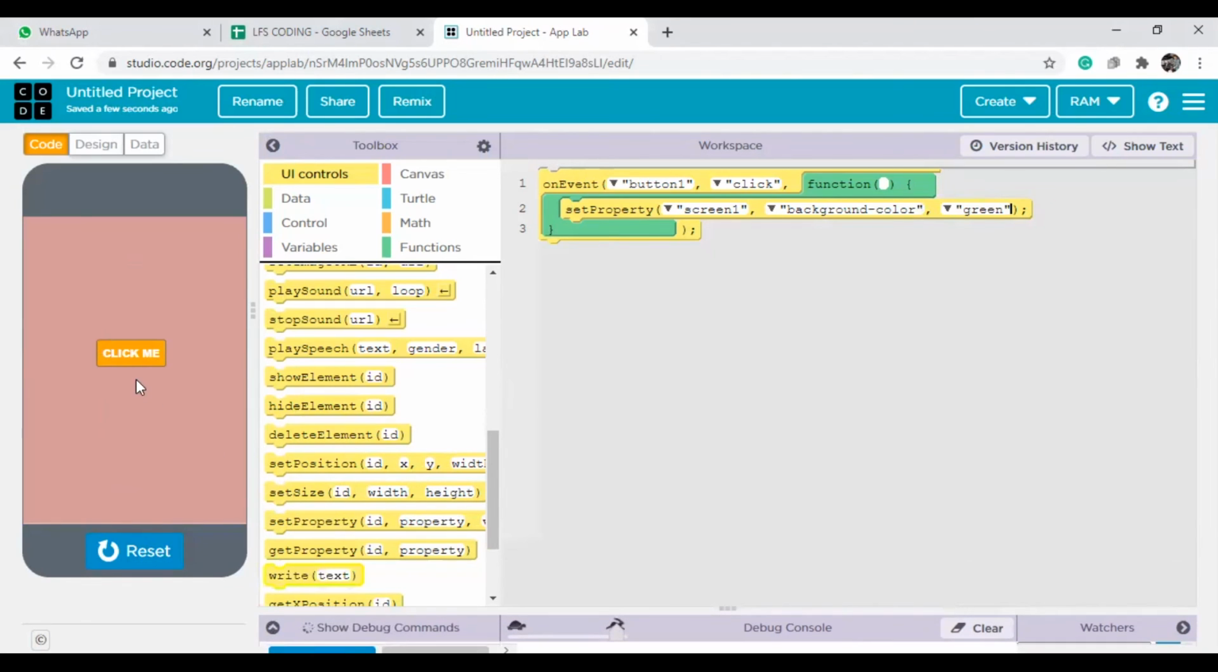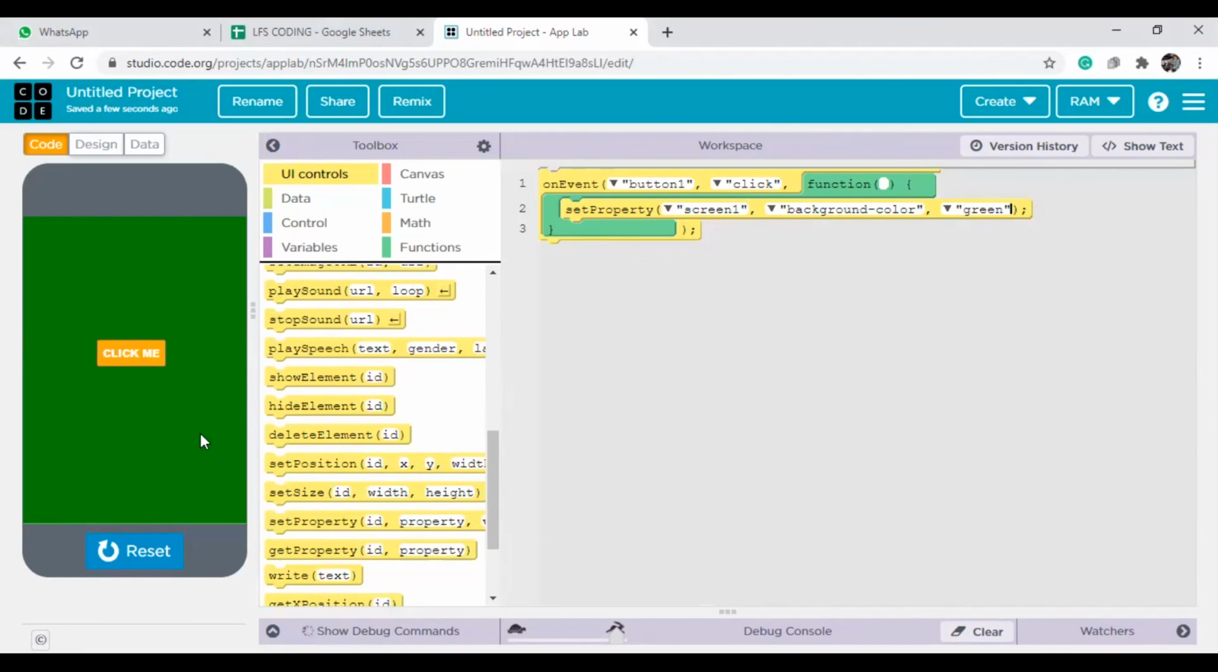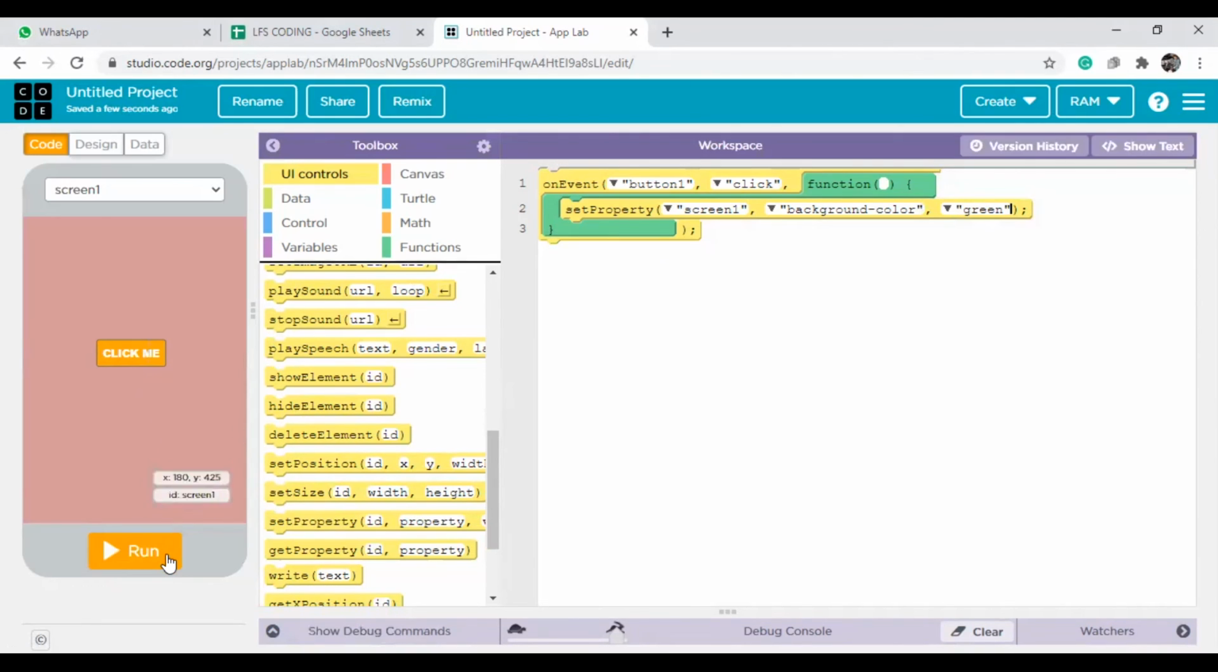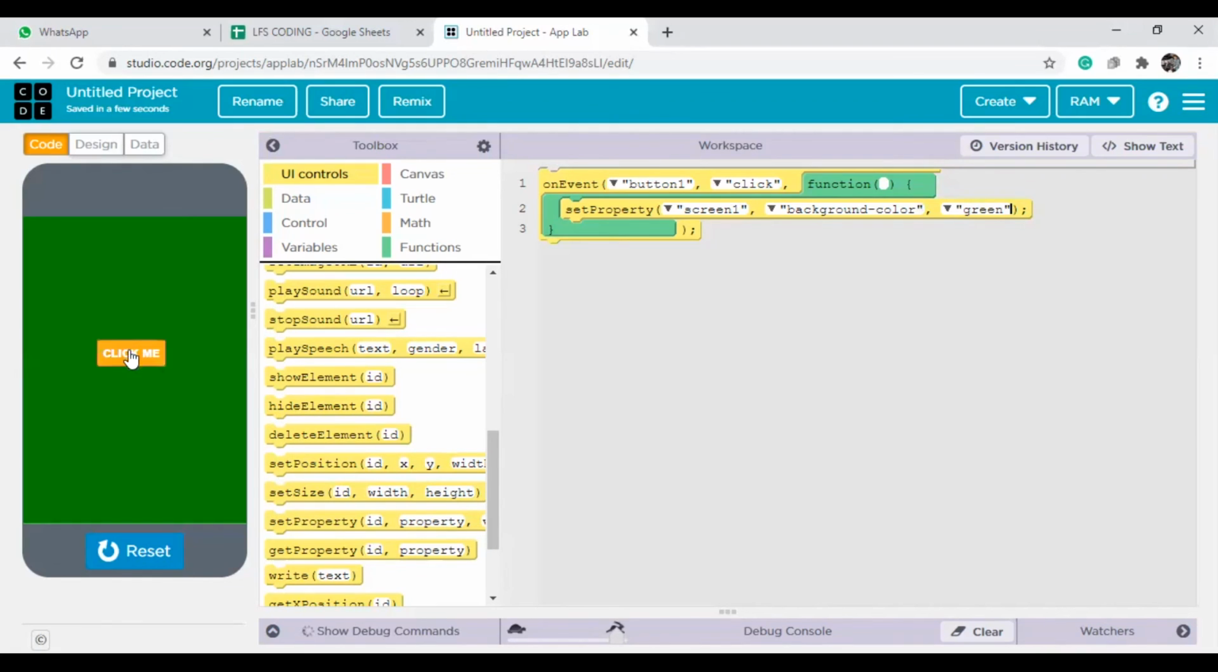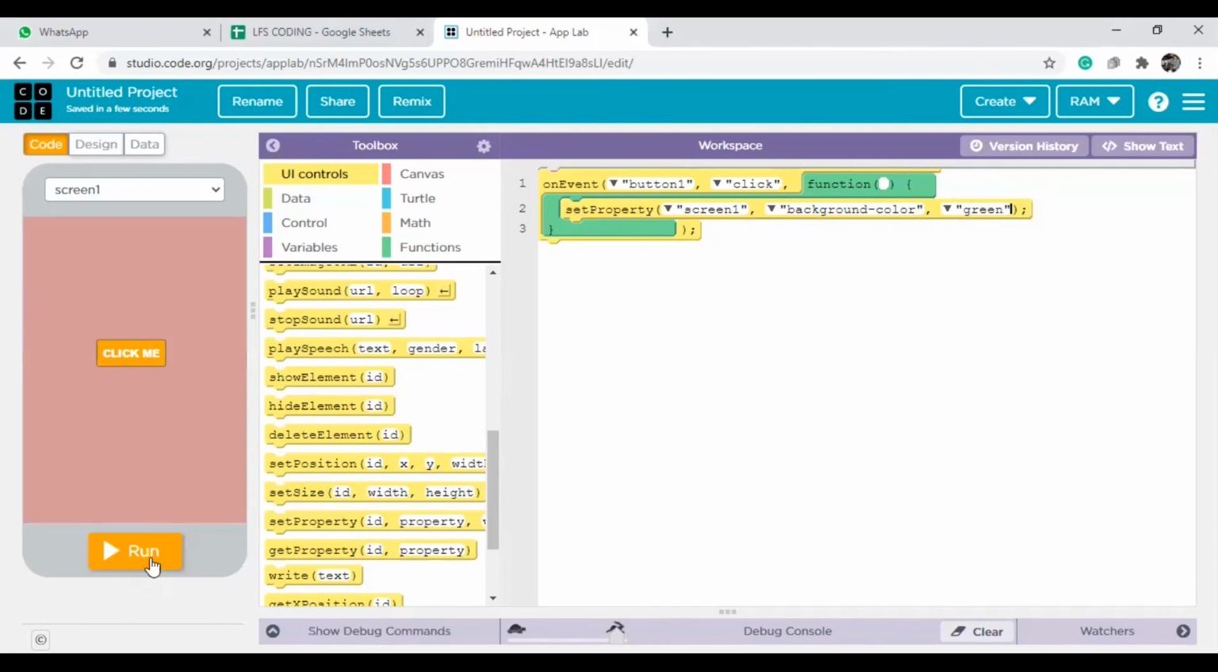Now here I am testing. If I click on the screen, it should change to green color. See, it is changing to green color like this. Okay, this is our first application. What is our question? If I click on the button, I need to change my background color. See, when I click, my background color is changing. This is my first application. Okay, so I will explain the second application.